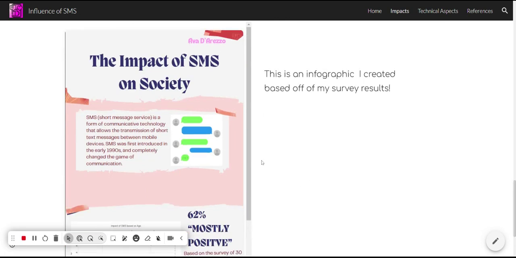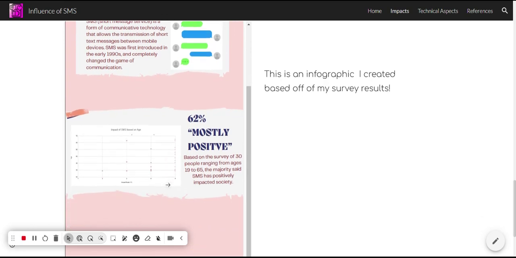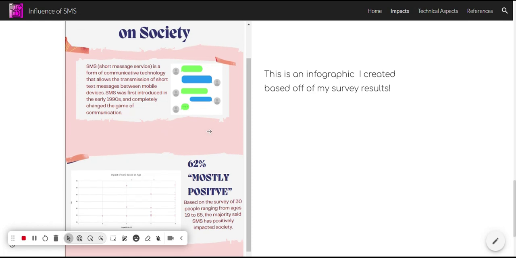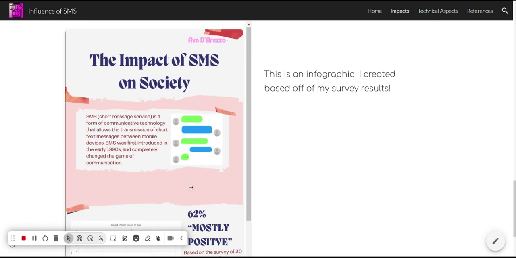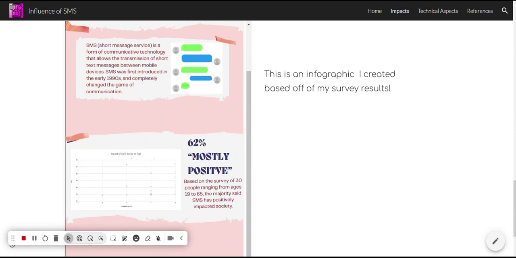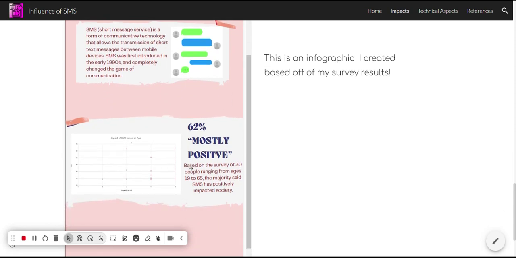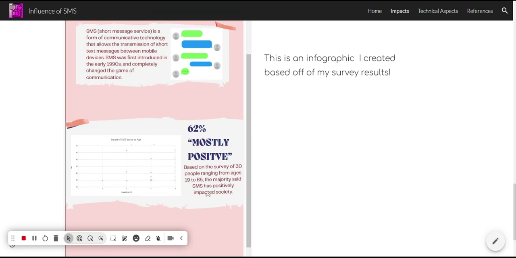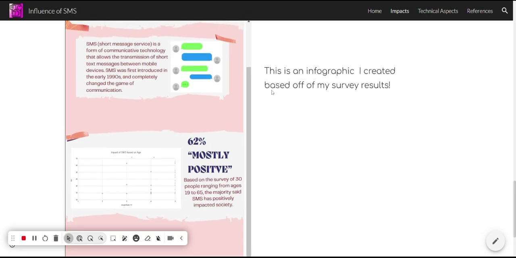So then I created this infographic using Canva, and Canva allowed me to use my text, my survey results, and images to create this infographic. This is based off of my survey again, and I threw in my chart there, and then shared that based on the survey of around 30 people ages ranging 19 to 65, the majority said that SMS has positively impacted society. And then again, I just share what SMS is.